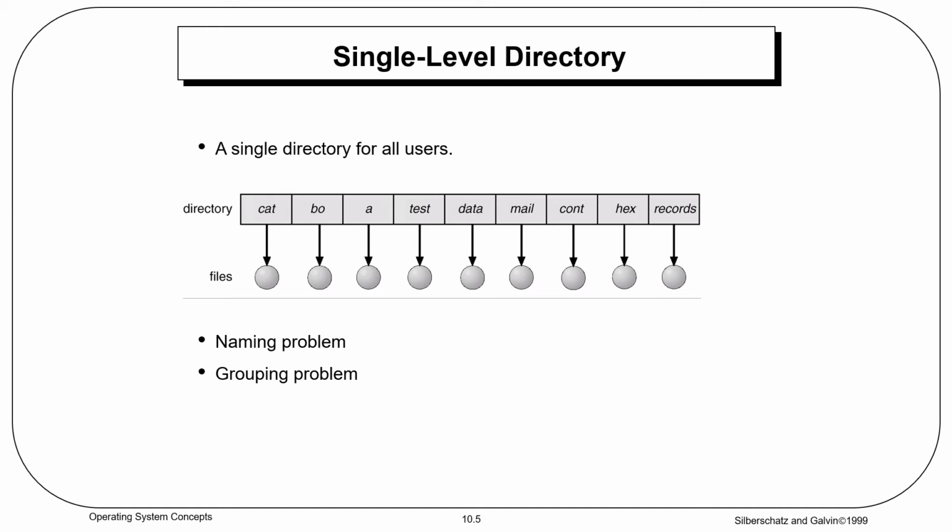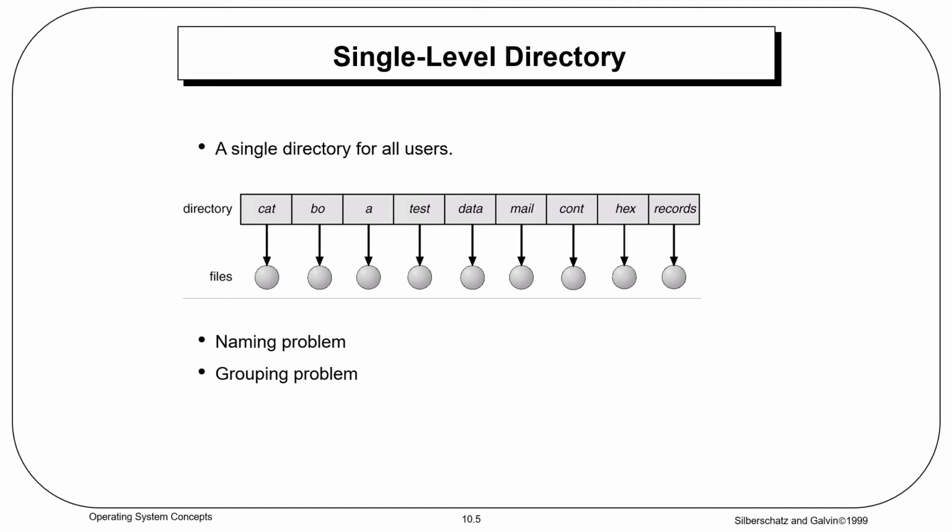The MS-DOS operating system allows only 11 character file names, whereas Unix in contrast allows 255 characters. Even a single user on a single level directory may find it difficult to remember the names of all the files as the number of files increases.